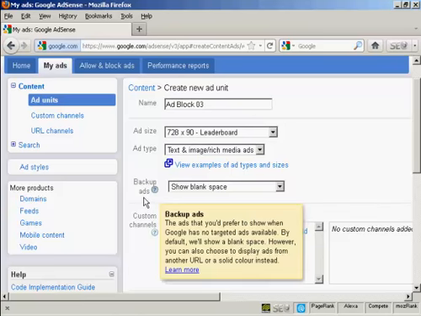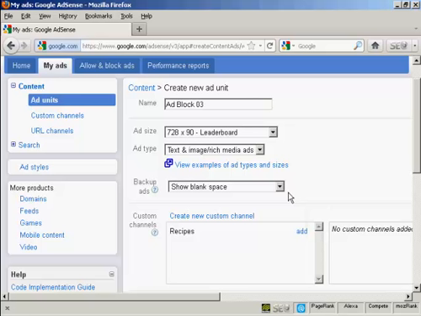And then backup ads. Now this means if they haven't got an ad to show in your particular type of ad, because the way that AdSense works, it goes by the content of your website. It shows things they take from your keywords and from articles and other things that are on your site.